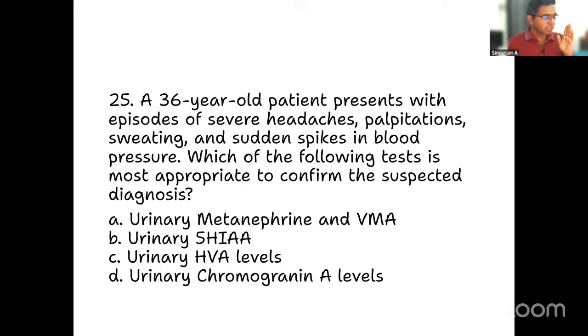Is it urinary metanephrine and VMA? VMA is vanillyl mandelic acid level. 5-hydroxyindoleacetic acid urinary levels, urinary HVA, that is homovanillic acid levels, urinary chromogranin level. For this question, whenever I'm seeing your answers in the live chat, most of you are getting it correctly. I do agree. But tell me, what is your clinical diagnosis?